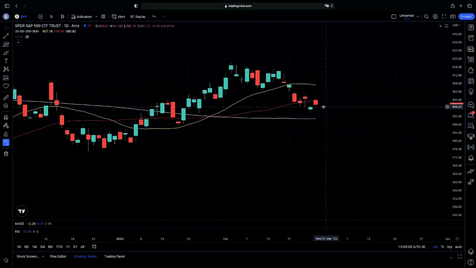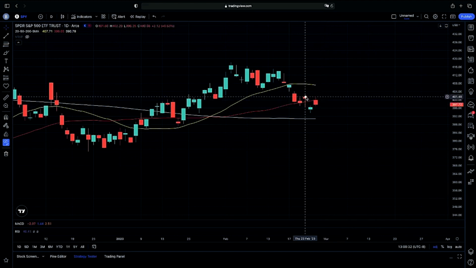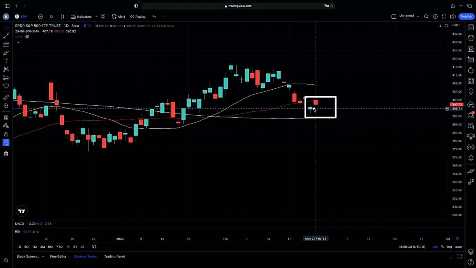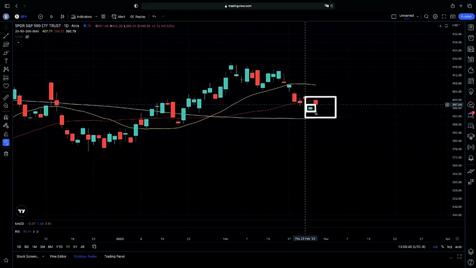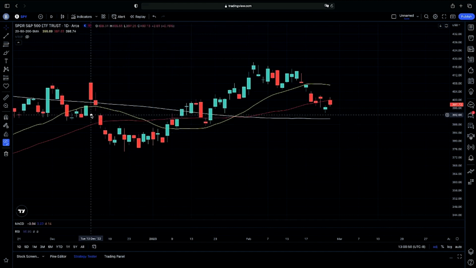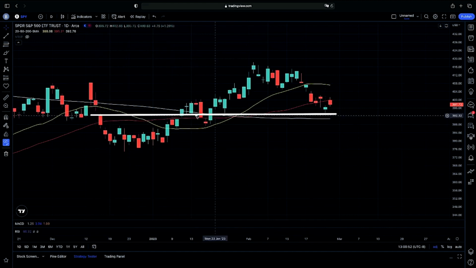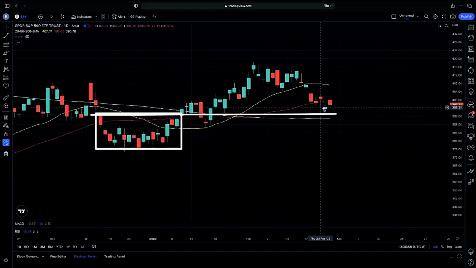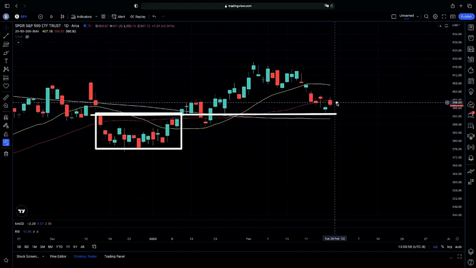And again, the Fed is very much mentioning that it will depend on what exactly our jobs reports come out as. So in my opinion, after this week, as we are bouncing just above our 200-day moving average, if we happen to continue on lower below our prior indecisive candle, our doji candle, then we can assume that we would be testing our 390 level. Again, that is our 200-day moving average and also our prior balance that we had before we did have a rejection. We continued on lower. Again, this is a very key point that we did hold prior. So again, that's why we are bouncing at this point in time.